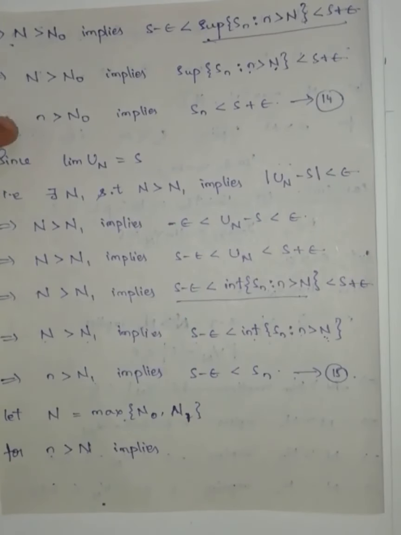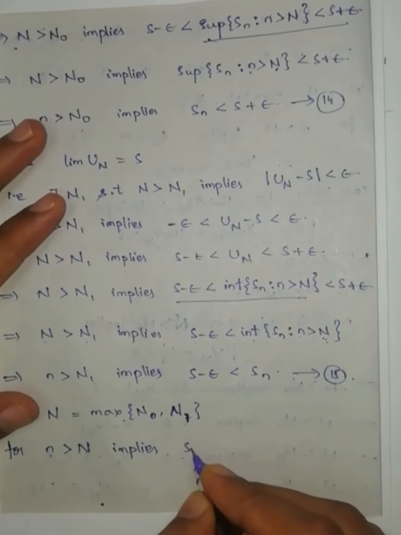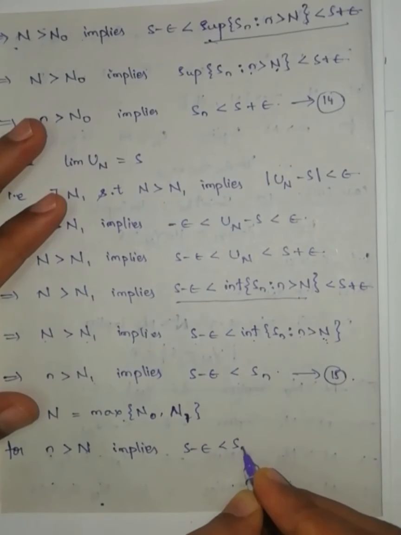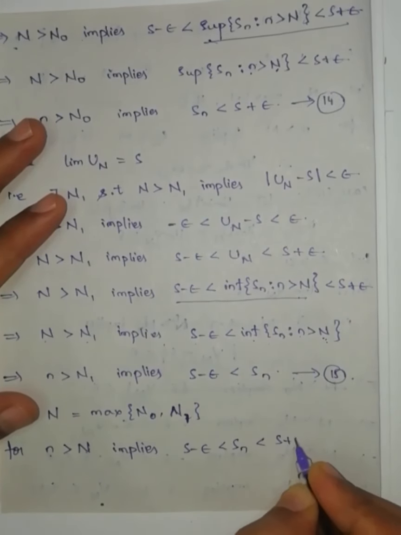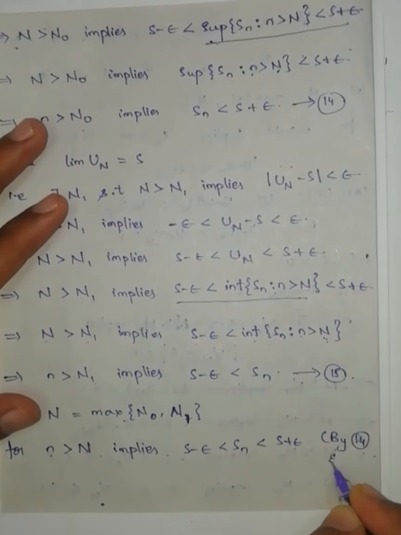If small n is greater than n0, it will satisfy this one. If small n is greater than n1, it will satisfy this one. Since small n is greater than both, small n satisfies both equation number 14 and 15. We will get s minus epsilon is less than Sn is less than s plus epsilon by 14 and 15.